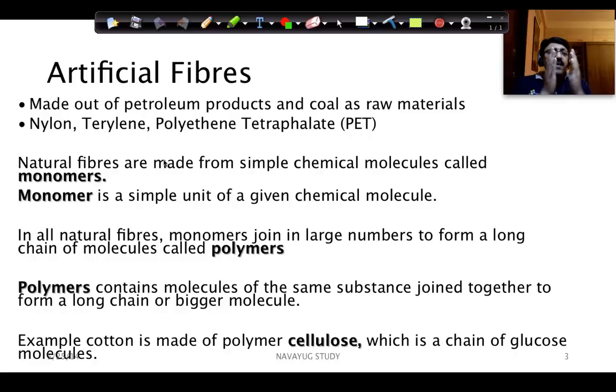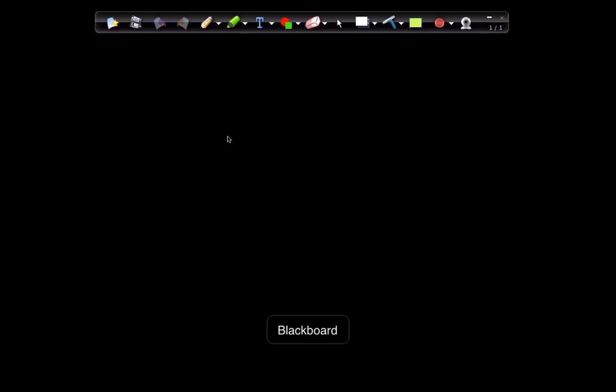And these monomers are the basic unit of a fiber. Inside there are these chemical molecules which form a chain. So how does a chain form? If you look at a chain, it's like this, right? This is how a chain is. Have you seen a chain? And how is a chain formed? You have got multiple small rings which are put together to form a chain. All these rings are of equal size. They're the same rings, but they're put together one over the other to create a chain.